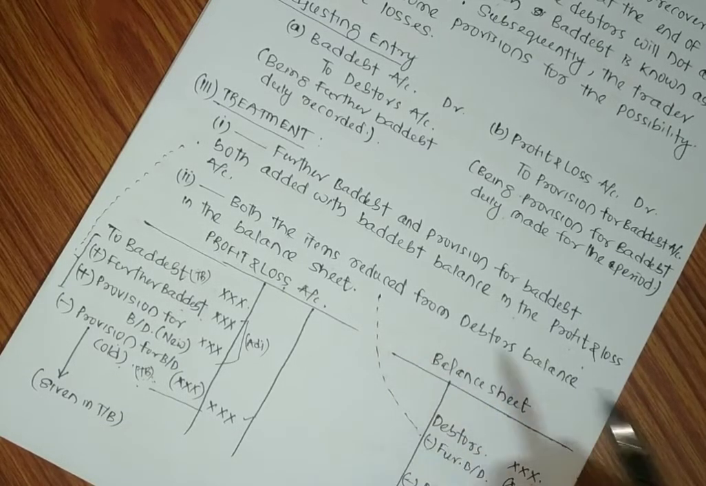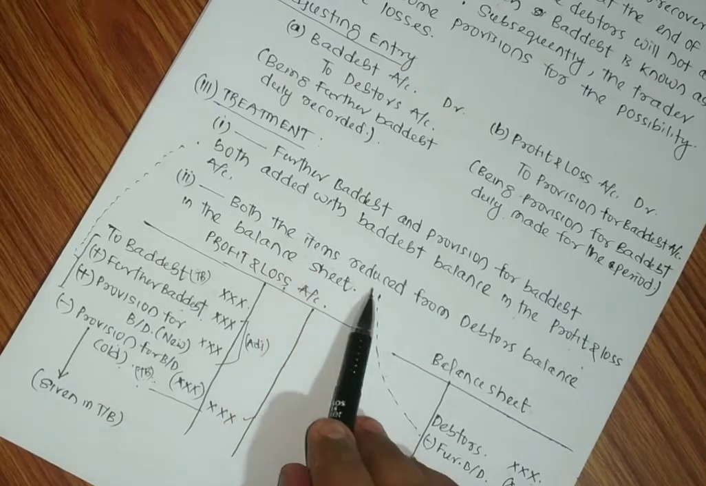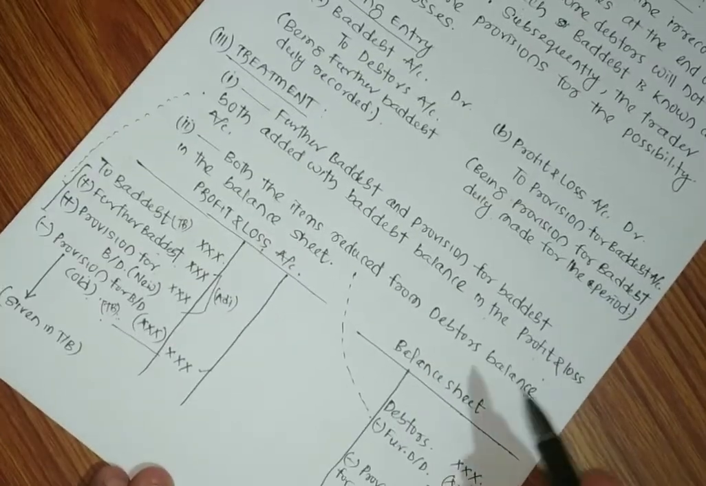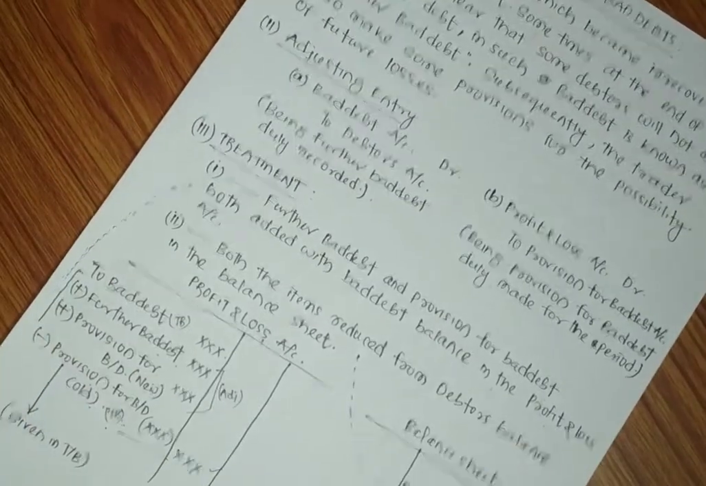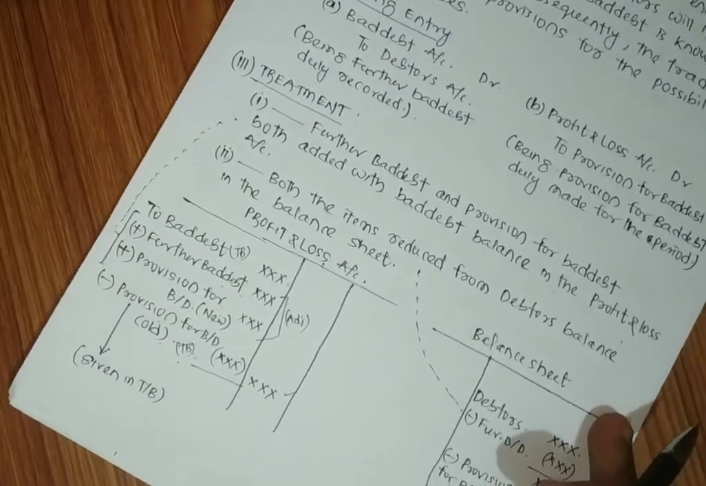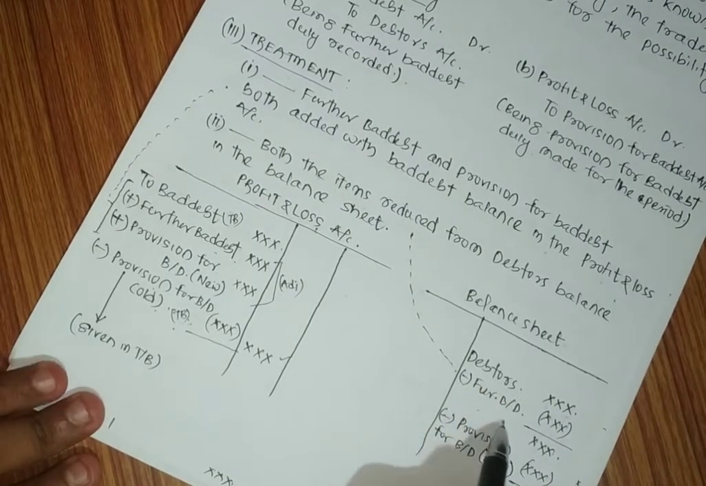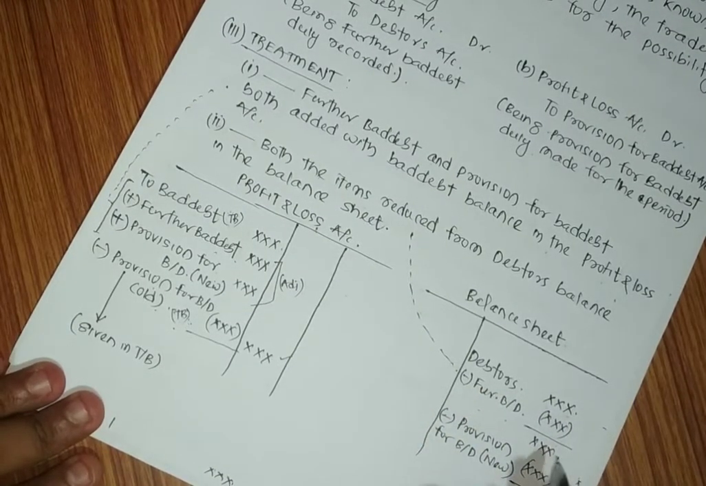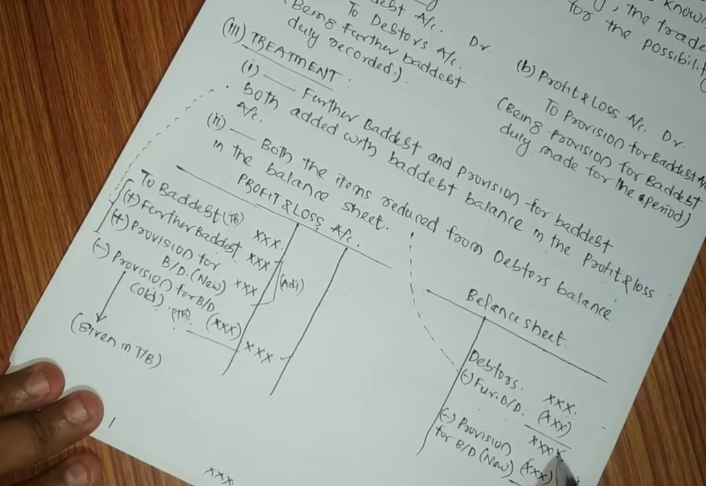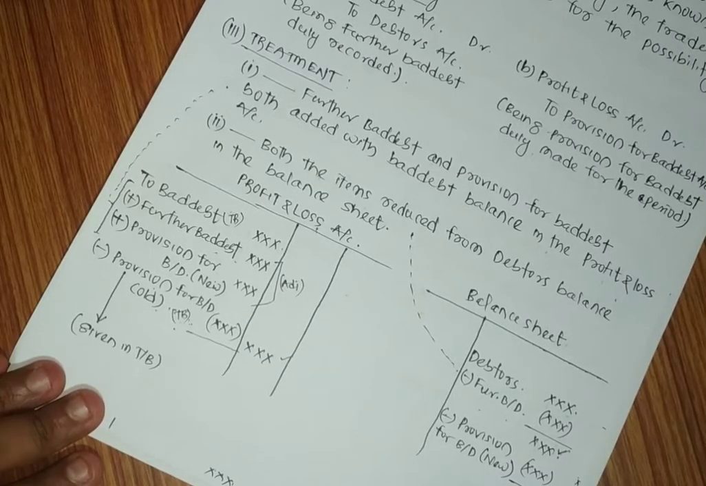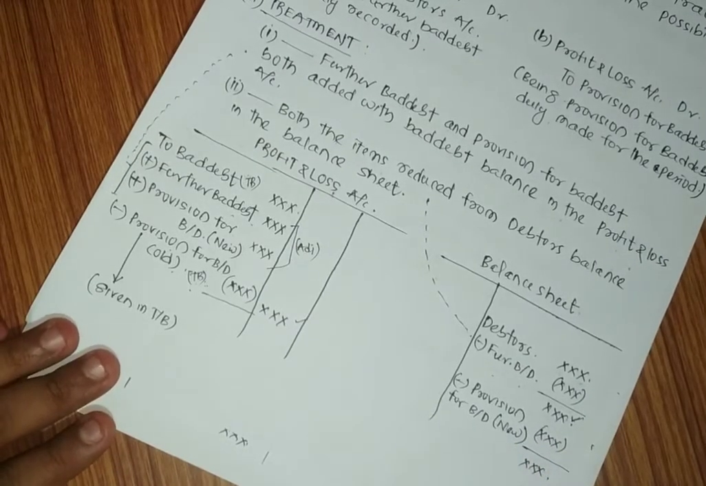Now comes the balance sheet treatment. Both items are reduced from the debtors balance in the balance sheet. So in the balance sheet you can see, from the debtors balance, further bad debt is first reduced. From the balance of the debtors, the next one, provision for bad debt, is deducted and the net figure will be shown in the balance sheet.